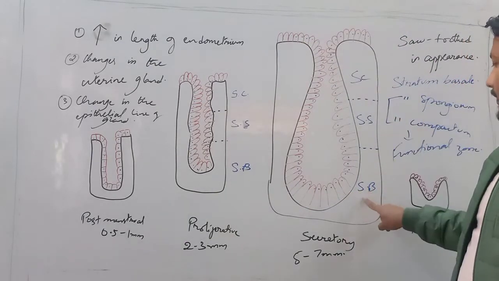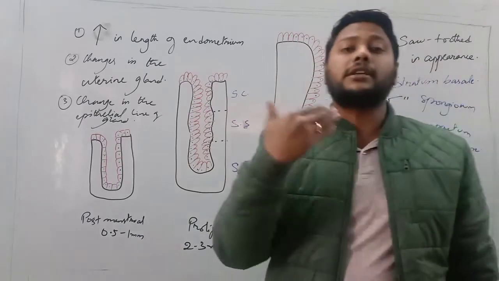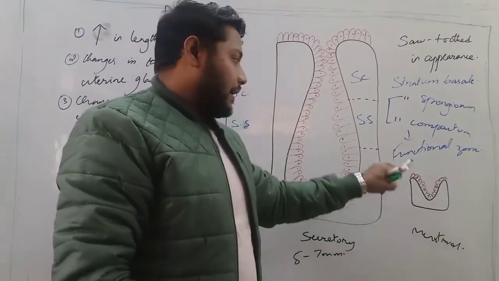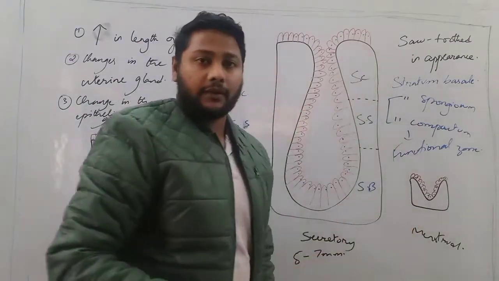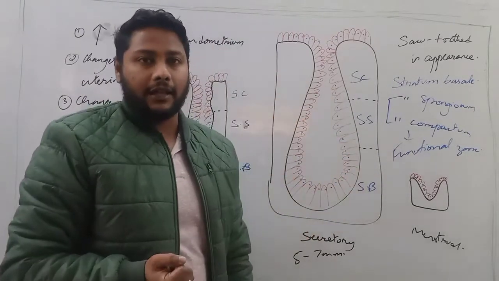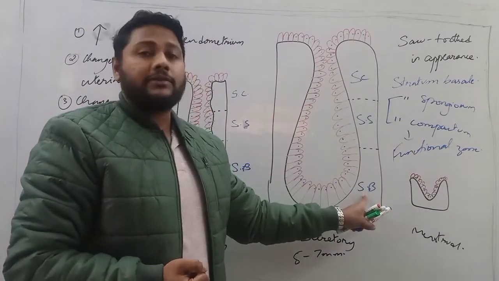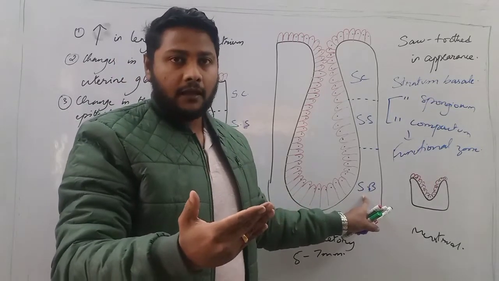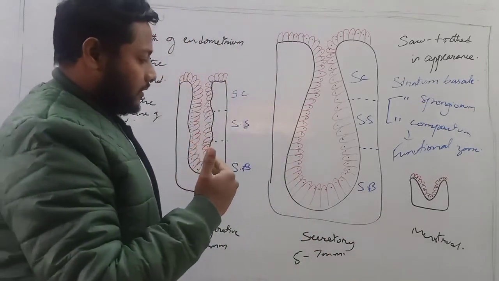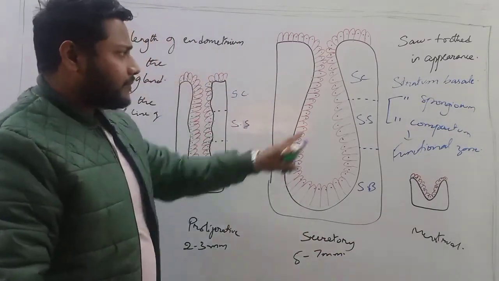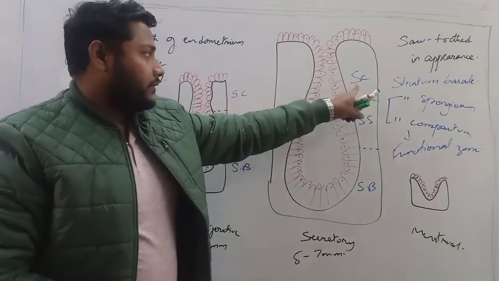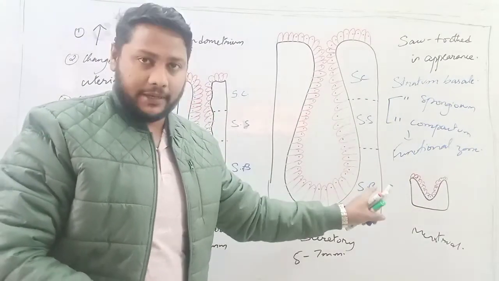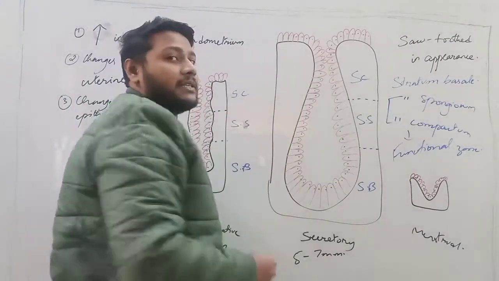The remaining portion, that is the stratum basal, is known as the regenerative zone, because this is the area which is left in the menstrual phase, and from this area it will again start growing. It will again start increasing the length of the endometrium. So since stratum basal remains there, it is known as the regenerative zone. At the end of the secretory phase, we have three very well defined stratum layers: the stratum compactum, the stratum spongiosum, and the stratum basal. The endometrium is very thick, right?